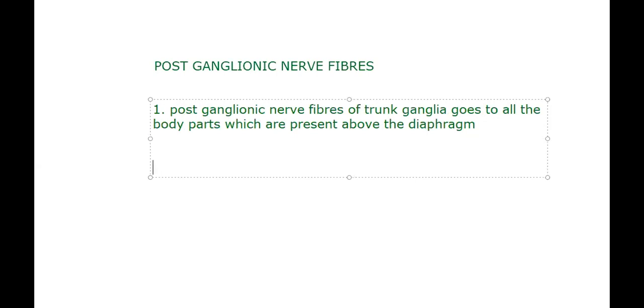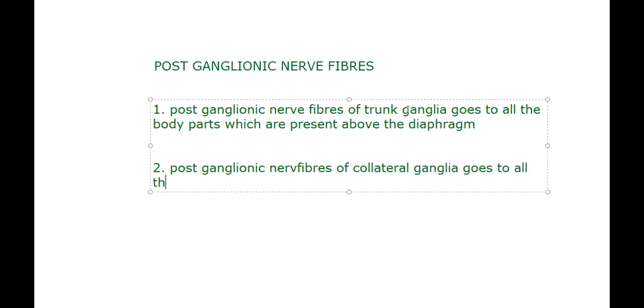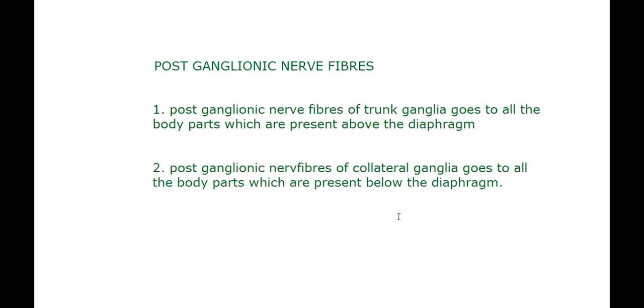Next, the postganglionic nerve fibers of collateral ganglia, let us make it simplified, go to all the body parts which are present below the diaphragm. It's much smoother language than you find in the textbook. Just to understand, I am writing it a little bit smoothly. That's it. This is the third item.